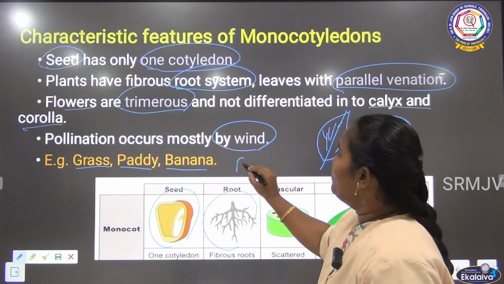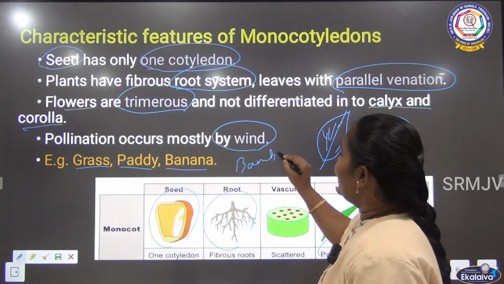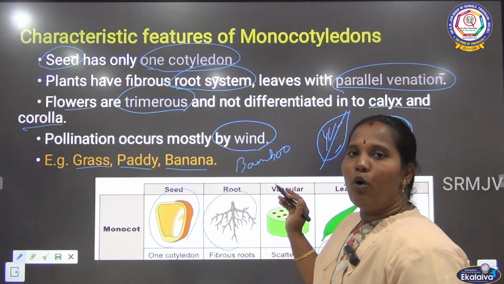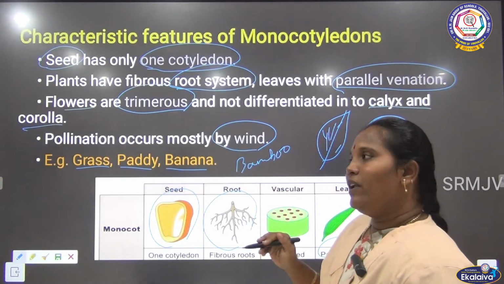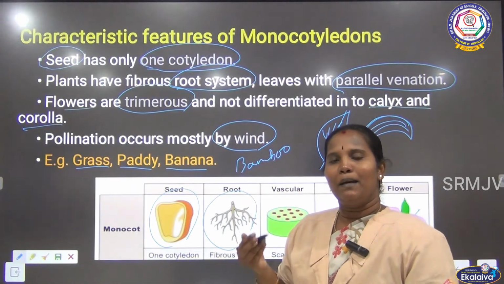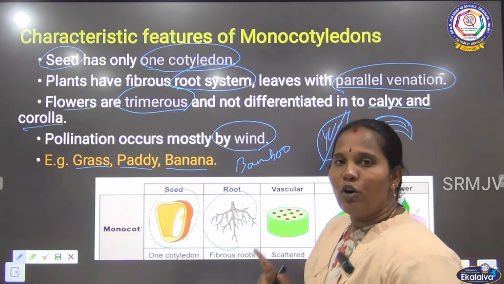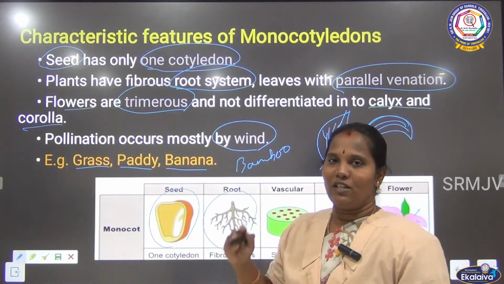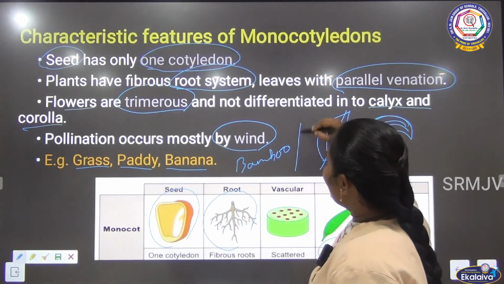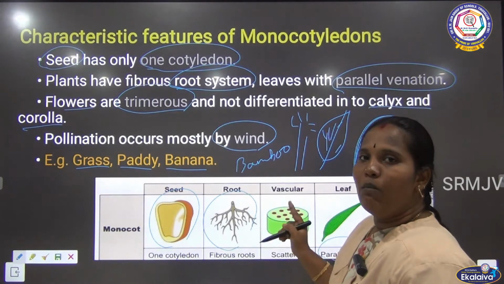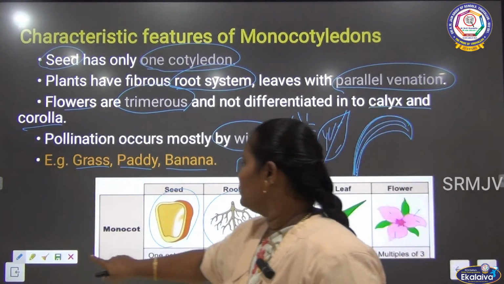Even the bamboo. We know that bamboo looks like a big tree, but it is not actually a tree. It is a monocot plant. Then the coconut tree also, and the palm tree. These are all examples for the monocot. Mostly these monocot plants don't have branches, like the coconut tree. Plants like these are monocot plants.